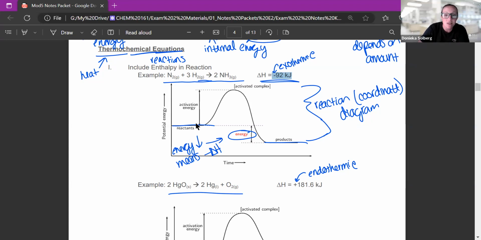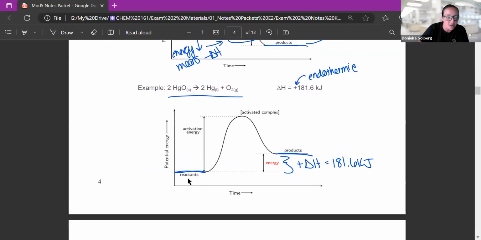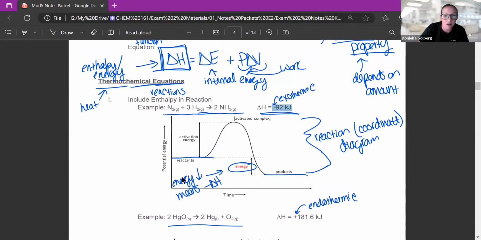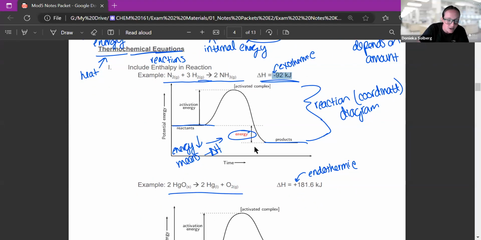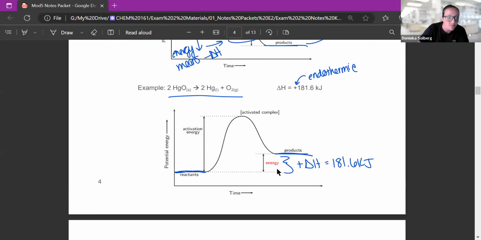If the energy went from a higher energy to a lower energy where the products are, it was negative. It was exothermic. Down here, if it's opposite, if you started lower and ended higher, I had to put energy in. So that one is positive. That is endothermic. So looking at this reaction diagram, if it goes down, it's negative, it's exothermic. If it goes up, it's positive, it's endothermic.